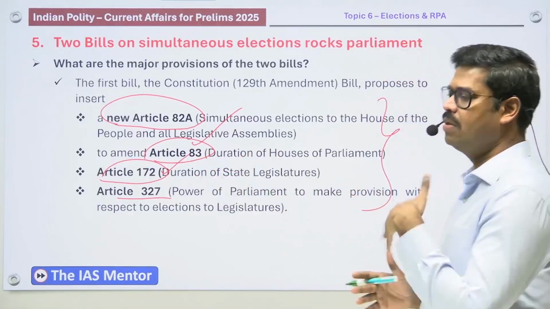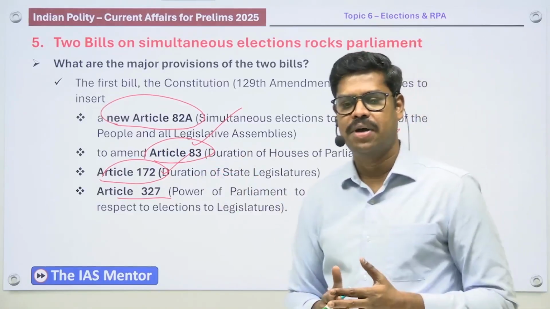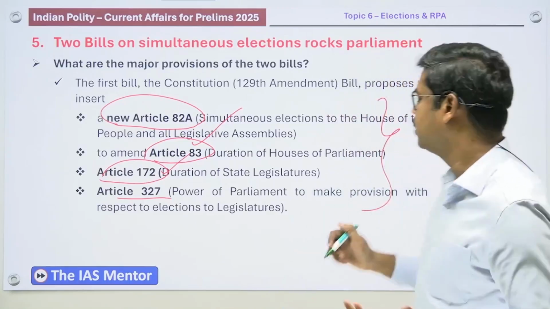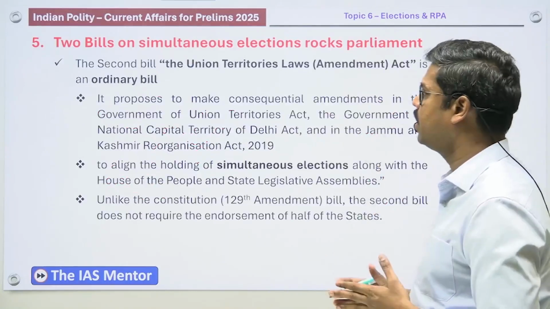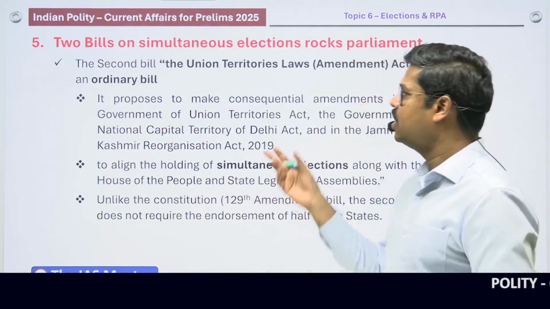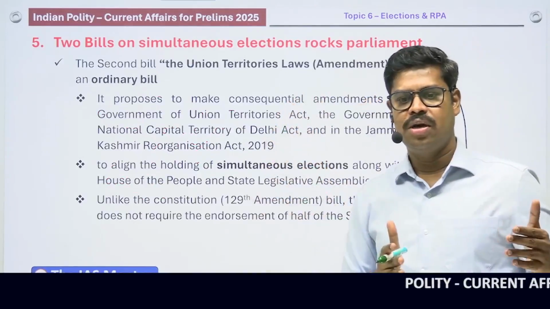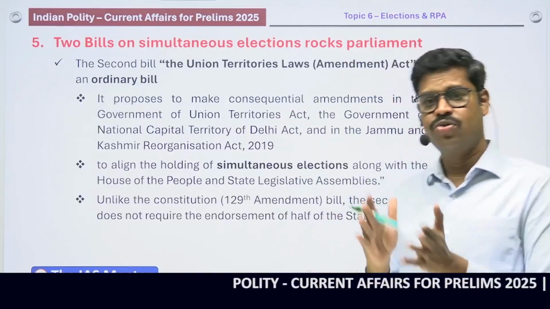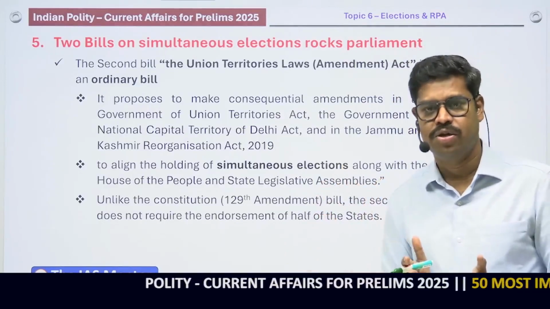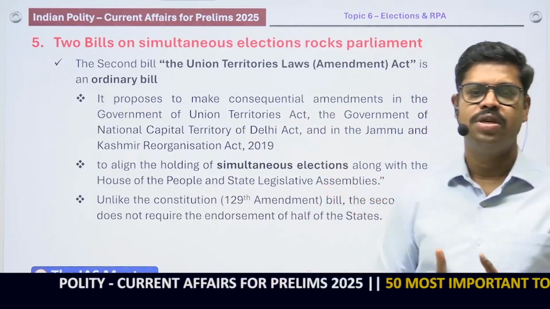So presently, the bill is referred to the joint committee in the Parliament. So let us wait and see what kind of development is happening in this bill introduced to bring in simultaneous election. In addition to that, I said that not only the 129th Constitutional Amendment Bill is introduced, but an ordinary bill has also been introduced in order to ensure what is called simultaneous election.